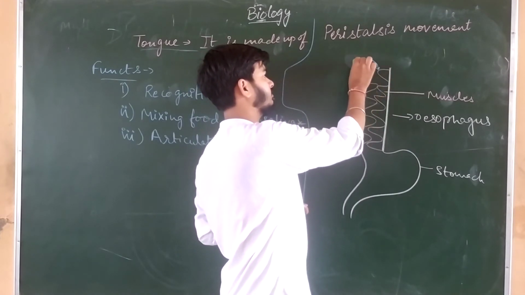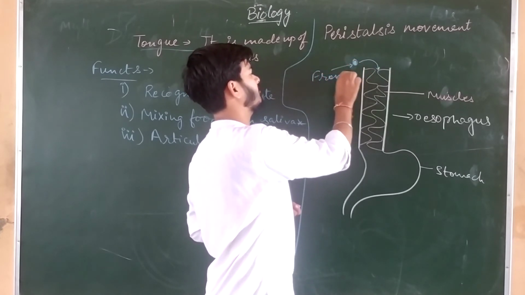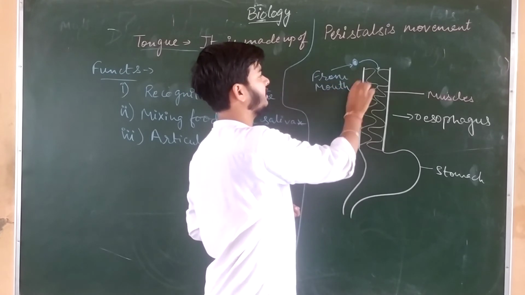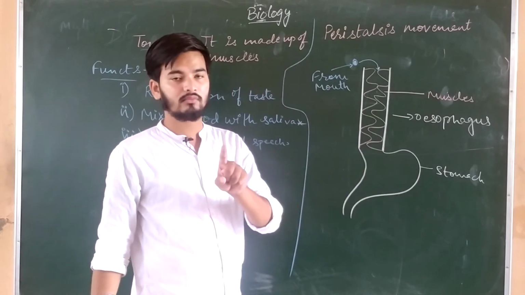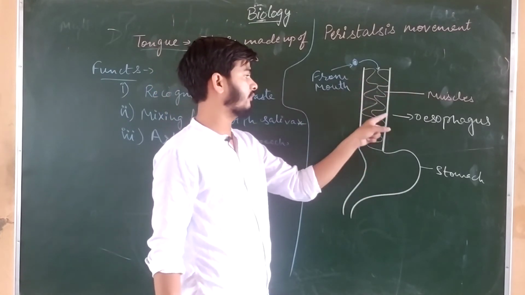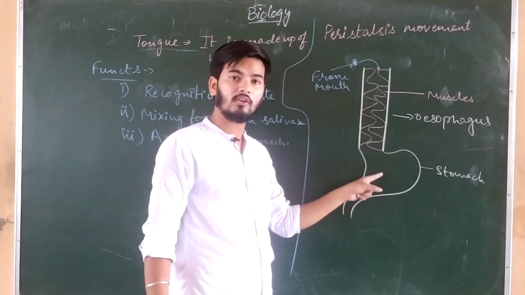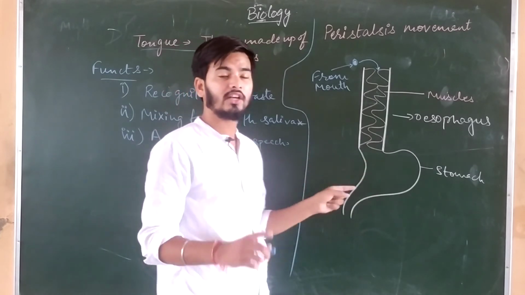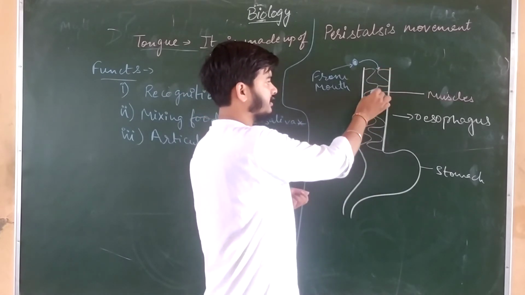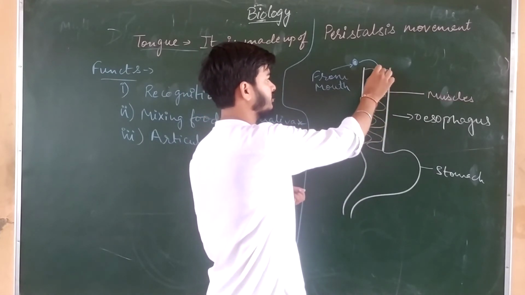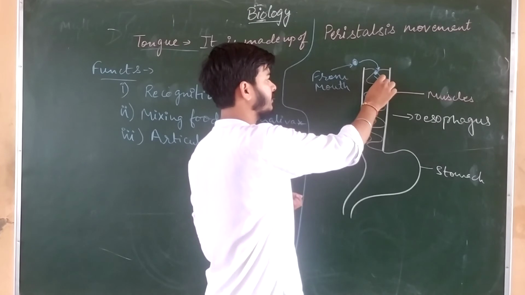Food is coming from the mouth, this is the food. It will not happen that the food comes directly into the esophagus and falls down into the stomach, not like this, because this esophagus is filled with muscles. So it cannot move freely or fall freely into the stomach. How will it move into the stomach? So these muscles of the esophagus will perform some movement due to which this food will move like this.